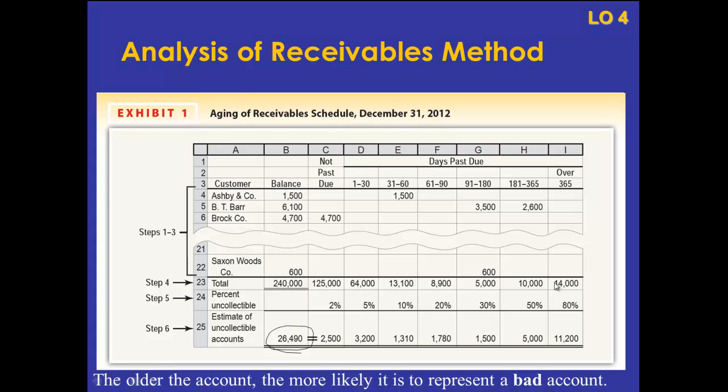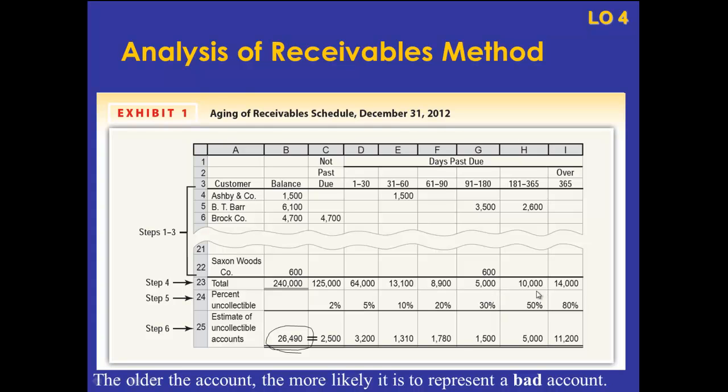Now notice these percentages down here. This says the percent uncollectible. The further away from not being past due we get, the greater this number gets. So we're estimating that 80% of this $14,000 is going to be uncollectible. 80% of those amounts over 365 days. Let's work our way to the left a little bit and take a look at this one. If an account is between 91 to 180 days past due, we estimate 30% is uncollectible. And where are we getting these percentages from?